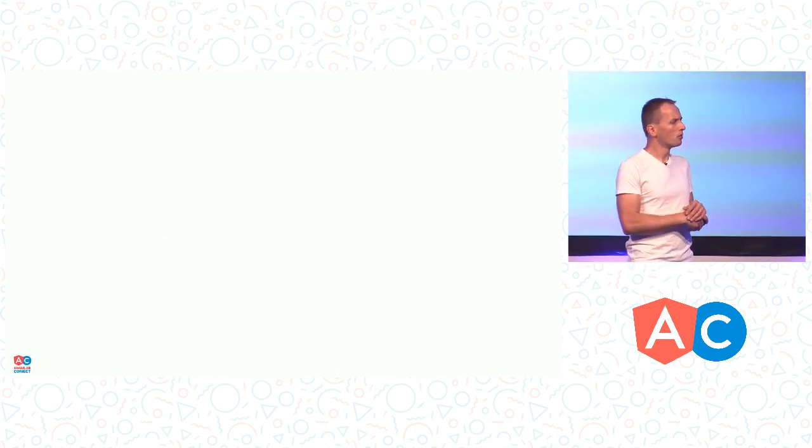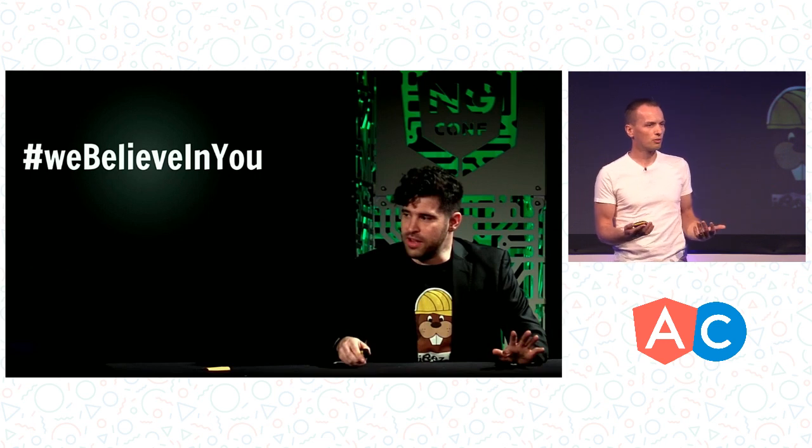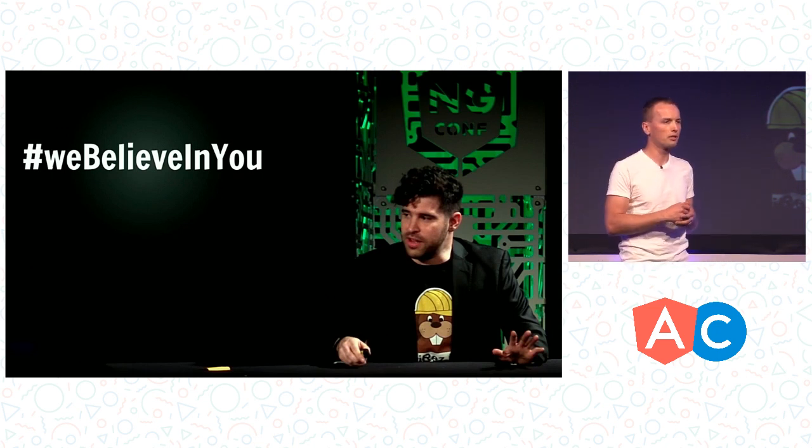So at the beginning, we talked about Shai and his talk at ngConf. And one thing that I really, really liked was that he told us that the community was impatient while waiting for Angular 2. Justifiably impatient. Justifiably, yes. On behalf of the community, he expressed that the community believed in us. There was a lot of support that we received while building Angular 2. And this was a very proud moment for many of us because we built this community to be inclusive and supportive. And we received your support when we needed it during the journey of building Angular 2.